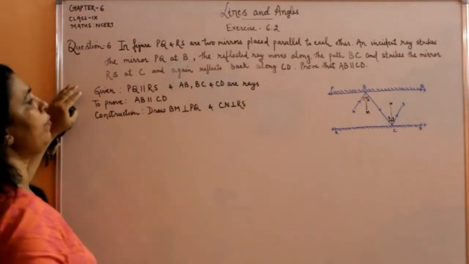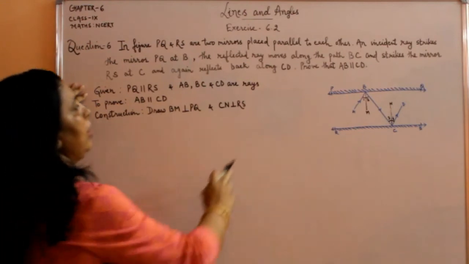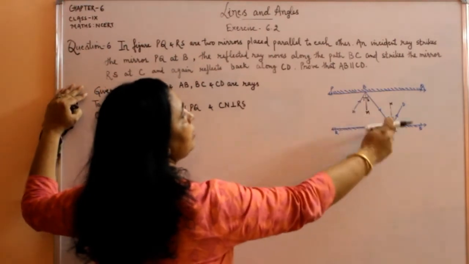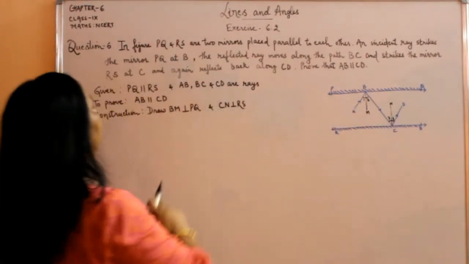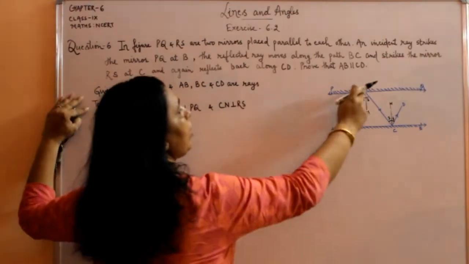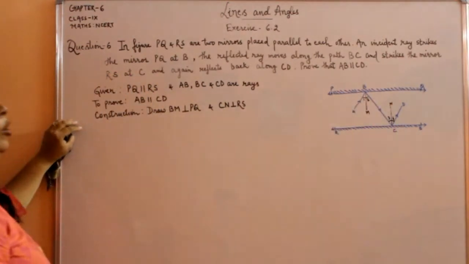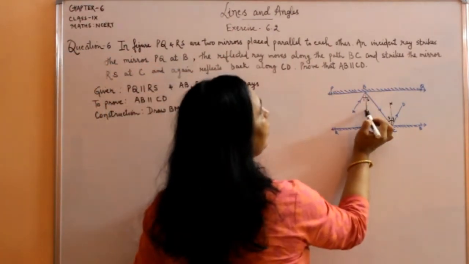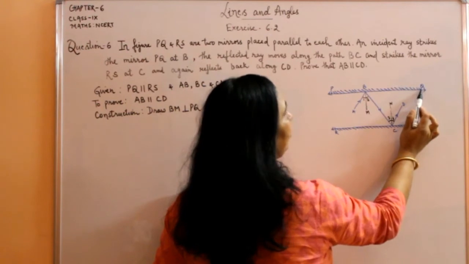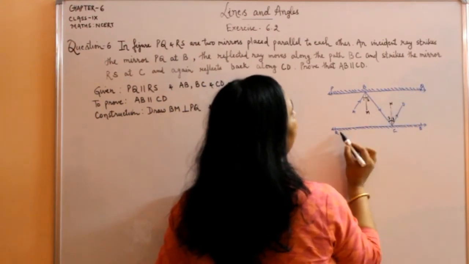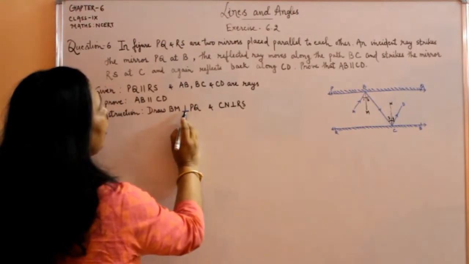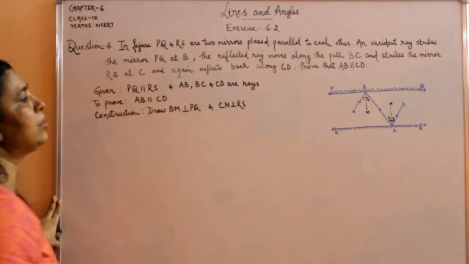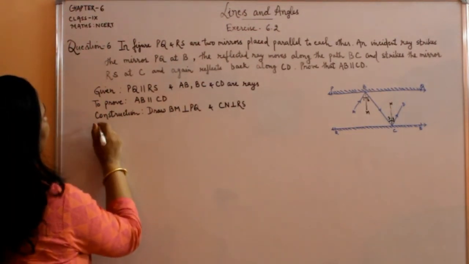So students, first of all we will write what is given. It is given PQ is parallel to RS and AB, BC and CD, they all are rays. We have to prove this AB is parallel to CD. For this we have to do a construction. We will draw a line BM perpendicular to PQ and a line CN perpendicular to RS. So BM perpendicular to PQ, this is the sign of perpendicular, and CN perpendicular to RS. Now we are going to prove.